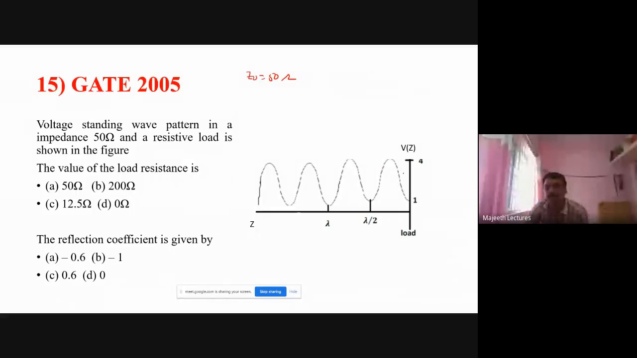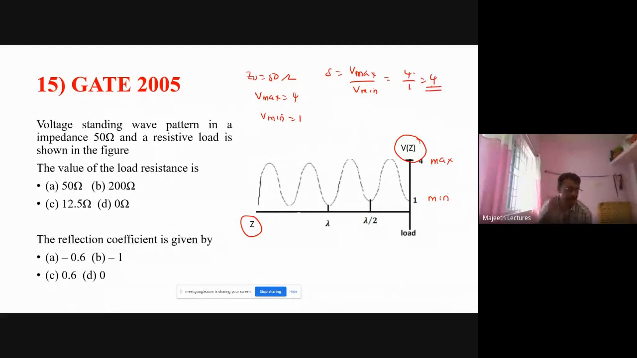Okay. So here you see this is V(z). The x-axis varies with respect to z, and the y-axis varies with respect to V(z). So what is the maximum value? This is V max, this is minimum. The maximum voltage, V max, is 4. V minimum is 1. We know S, the standing wave ratio, is equal to V max by V min. So 4 by 1 is equal to 4. Right? So S is equal to 4, we got it.